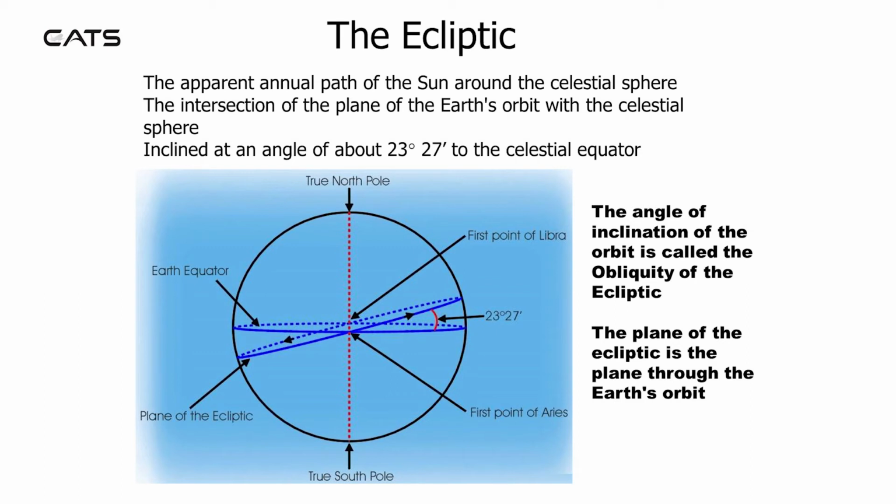The ecliptic. The apparent annual path of the Sun around the celestial sphere is known as the ecliptic. It forms the intersection of the plane of the Earth's orbit with the celestial sphere, inclined at an angle of about 23 degrees 27 minutes to the celestial equator. The angle of inclination of the orbit is called the obliquity of the ecliptic. The plane of the ecliptic is the plane through the Earth's orbit.